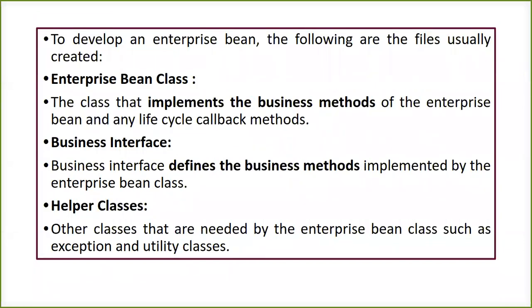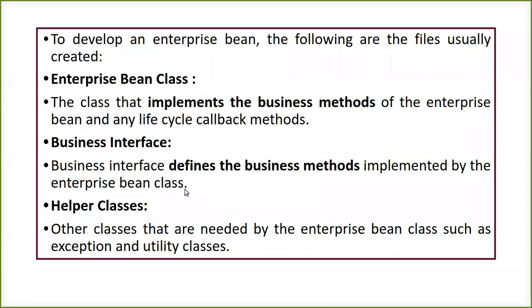So we need three things whenever we try to develop an enterprise Java bean, or the application using EJB: one is the enterprise bean class, one is the business interface, and one is the helper class. The business interface helps us define the business methods, or develop the business logic.